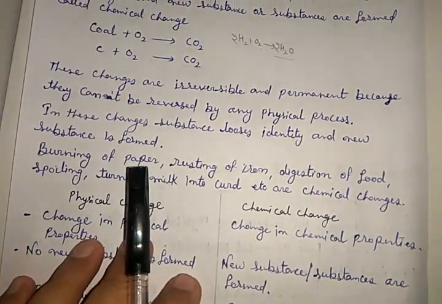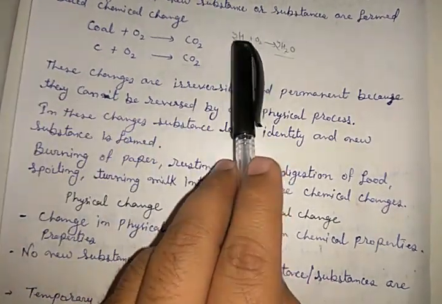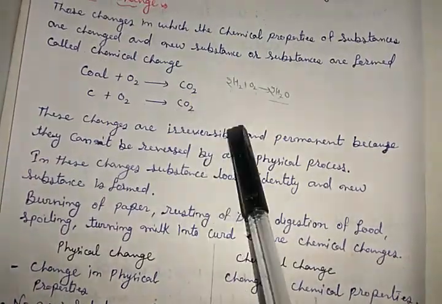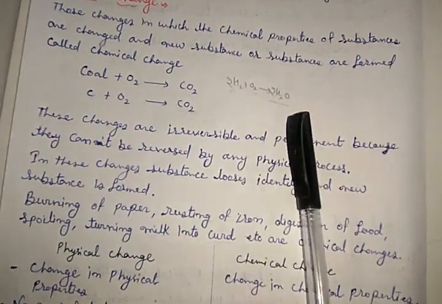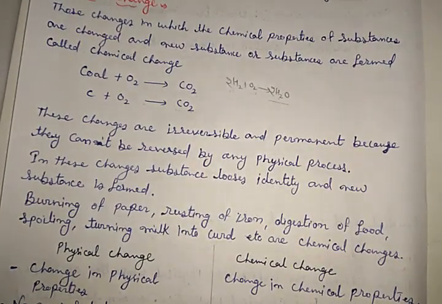To understand more about it, let me consider one more example, that is water. Water is made up of hydrogen and oxygen. Hydrogen gas itself is a burning material, that means it burns, while oxygen gas helps in burning. But the compound formed by hydrogen and oxygen, that is water, does not burn and does not help in burning.